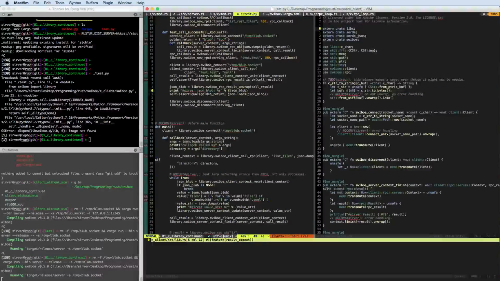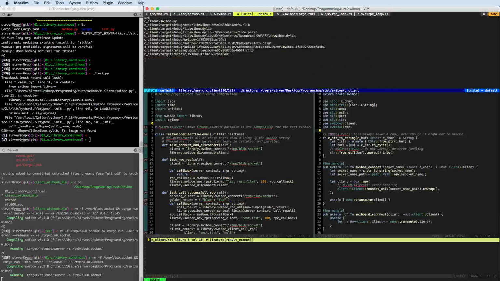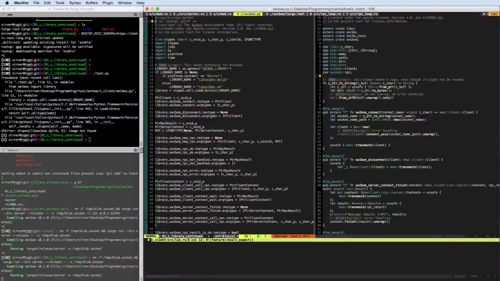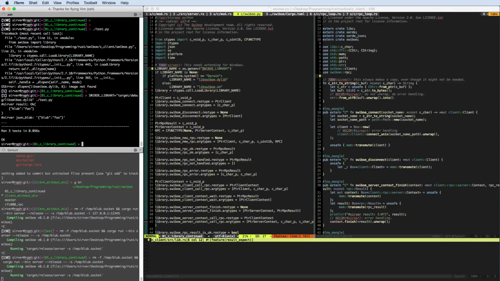So where's the other Python file? That is the other Python file. Oh, but there is a Swiboe. There must be some Swiboe.py. Yeah, there we go. And we actually need to provide this, right? We have to give a library that will be target debug lib Swiboe. And now if we run the test, now it should work. Oh yeah, there we go. Wonderful.